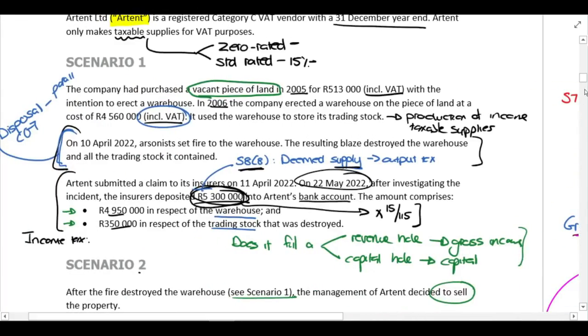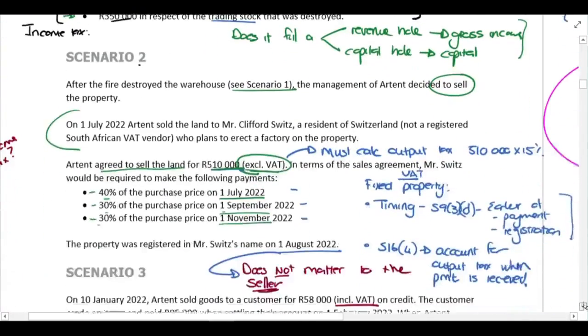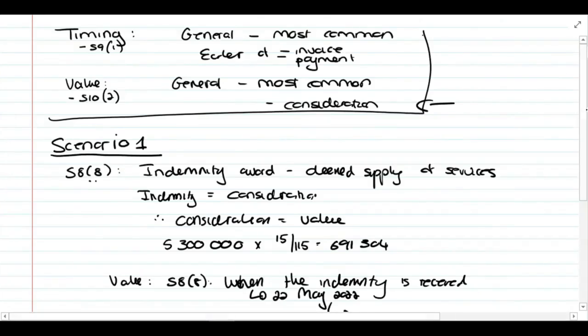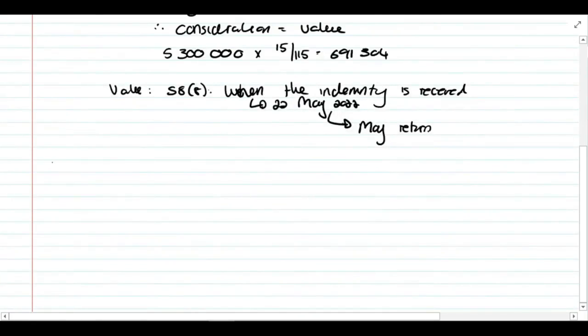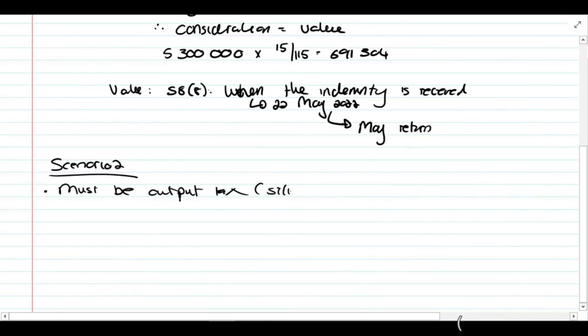So that sale of the land is subject to output tax, and already there was part of our answer that we need to discuss. So scenario 2, there you'll basically say there must be output tax, and this is per section 7.1a. Why? Because there's a supply of goods by a vendor in an enterprise.